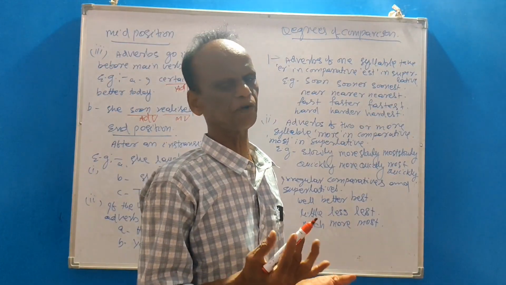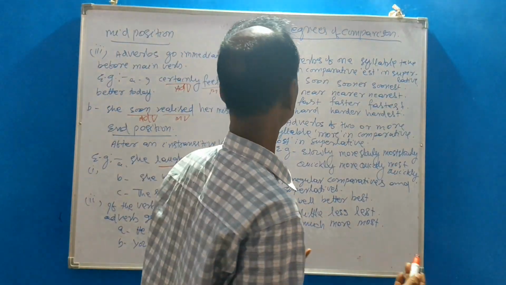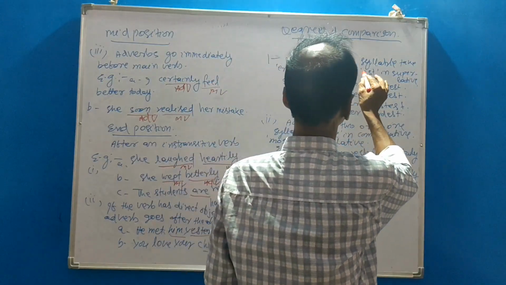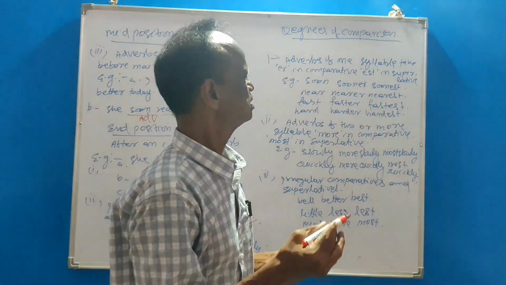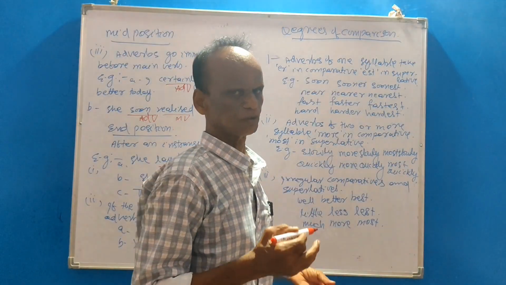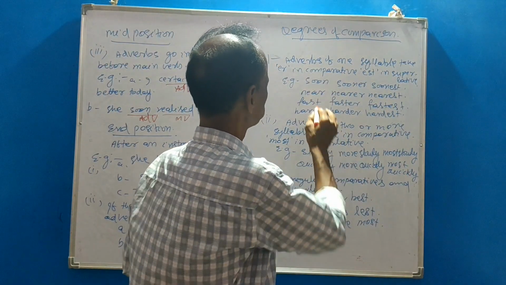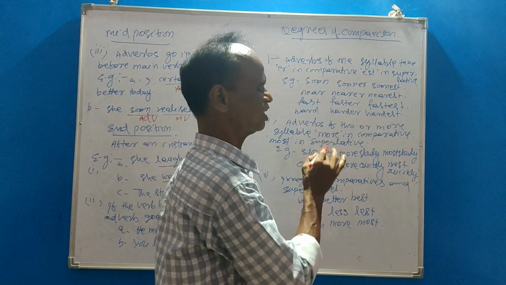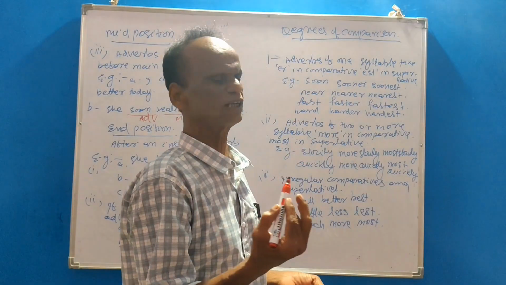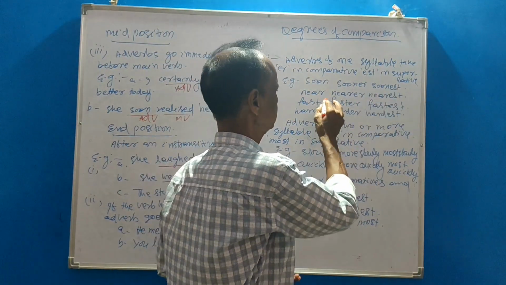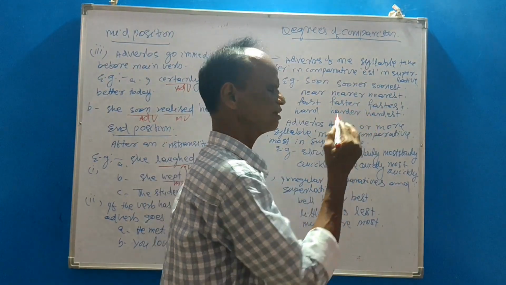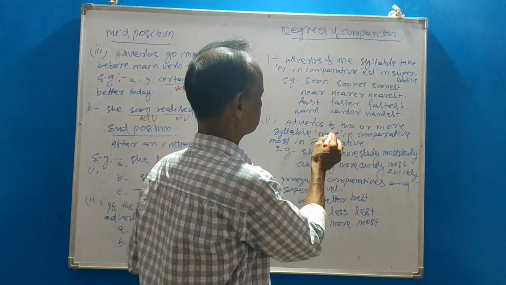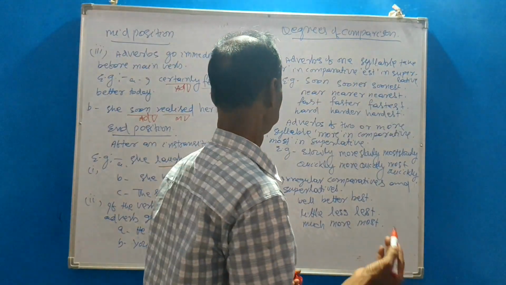Degrees of comparison of adverbs. There are 3 degrees: positive, comparative, and superlative, like adjectives. Adverbs of one syllable take -er in the comparative and -est in the superlative. Soon, sooner, soonest; near, nearer, nearest; fast, faster, fastest; hard, harder, hardest.